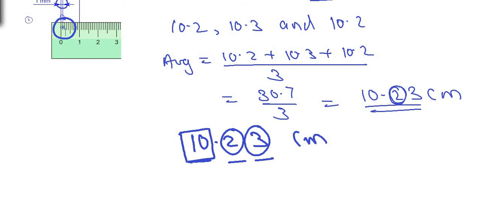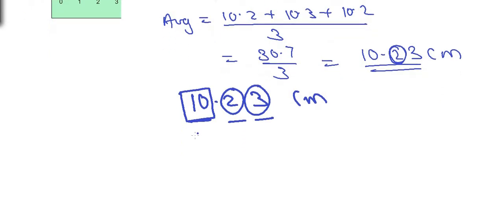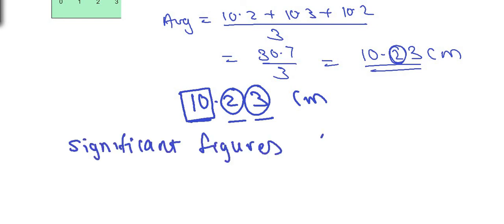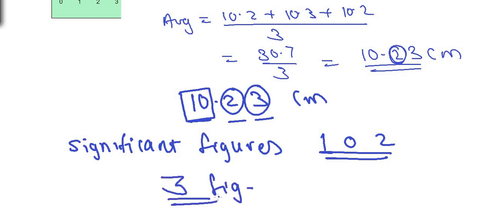So the significant figures are defined as the number of certain figures and the next one uncertain figure. So for us the significant figures are 1, 0 and 2. How many significant figures are there? 3 figures are significant over here. So remember always how to find the number of significant figures: the number of certain figures plus one uncertain figure.